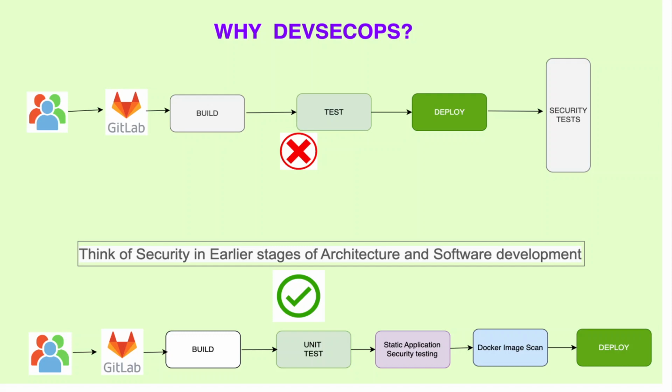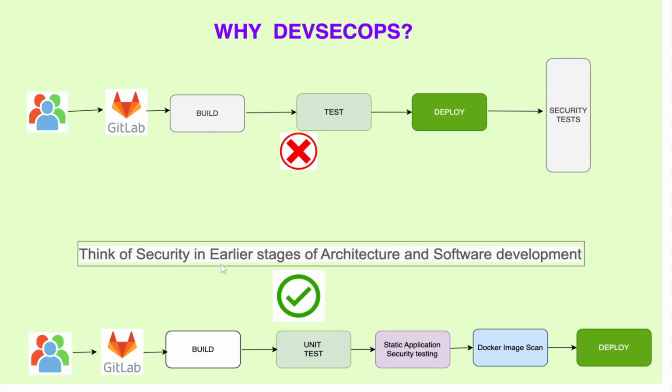So why are we going for this DevSecOps? If you see my mouse pointer over here, a developer is trying to commit the code to GitLab and it will build it and then test it, deploy it, and then security test. Finally, we run the security test over here, right? But this is not a proper procedure. To emphasize this, DevSecOps comes into the picture, right?